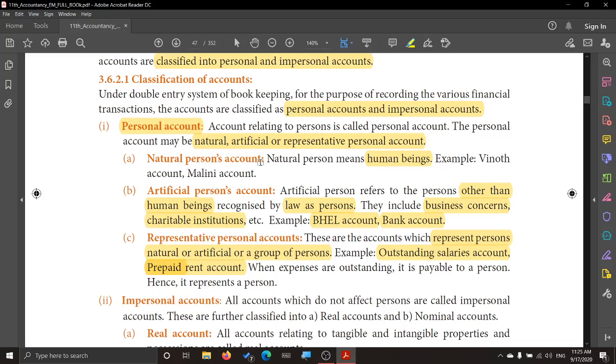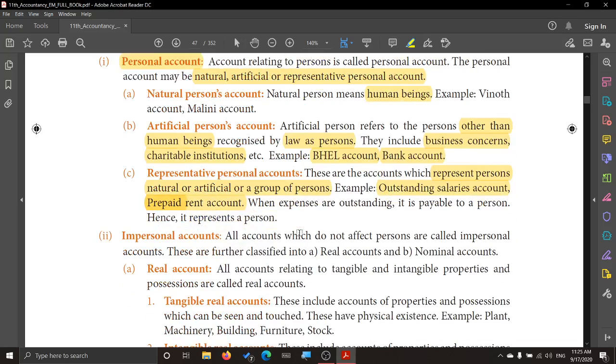Natural person, that is a natural human being. Artificial person, they do not refer to a person in nature, but we call them artificial persons because law recognizes them as persons. Then representative personal account, for example outstanding salaries, prepaid rent, because they are all made payable or receivable from a person.